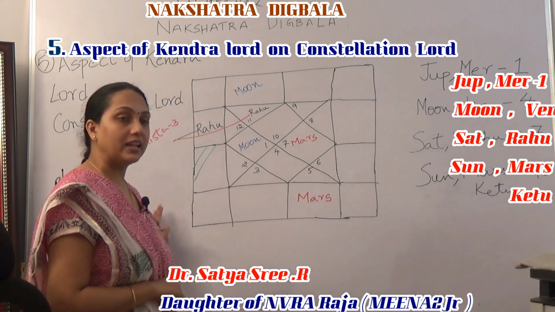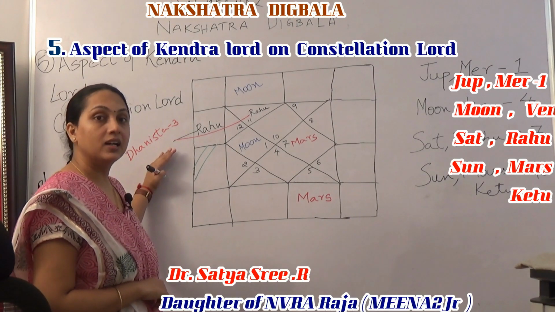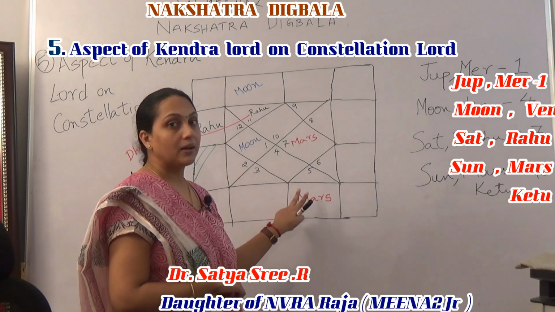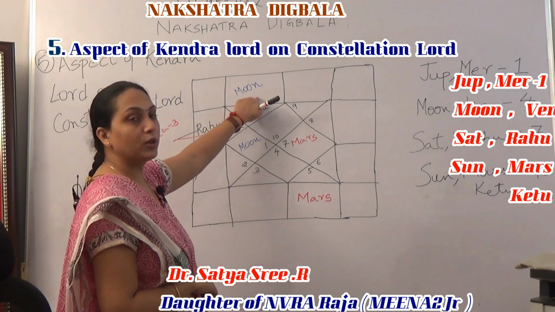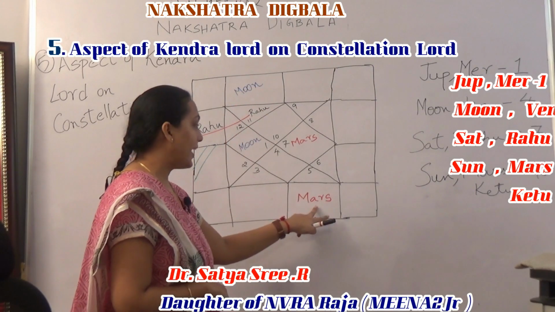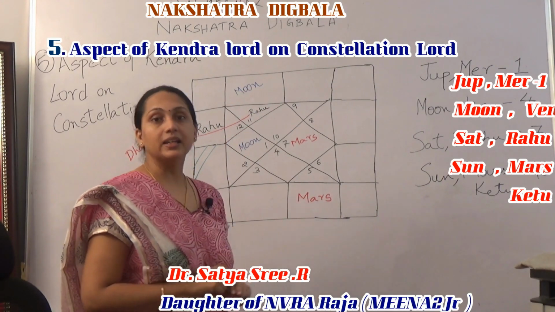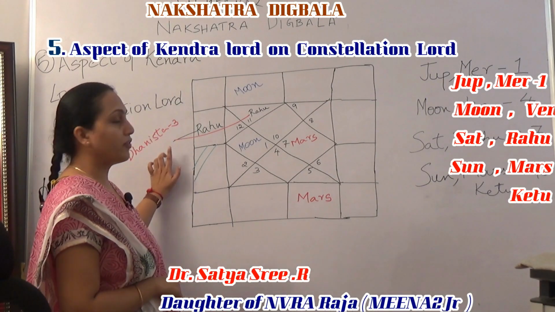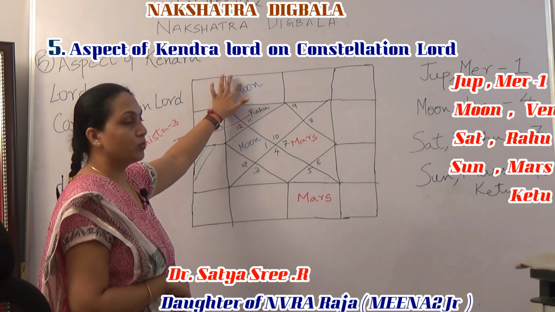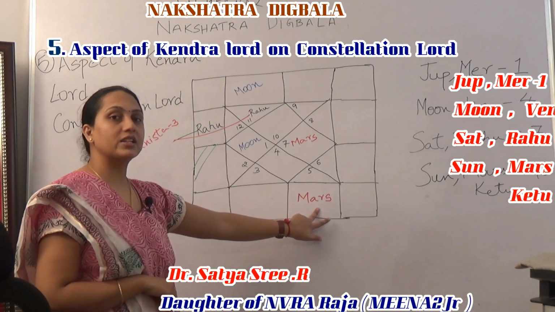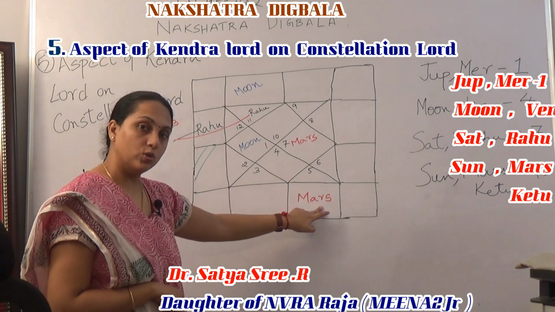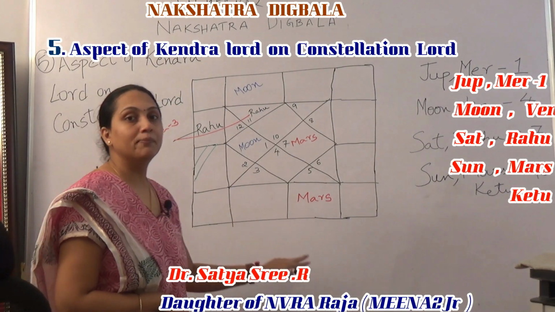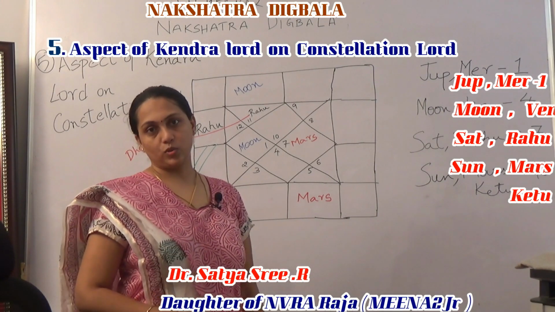The 7th Lord Moon, from Aries, aspects Mars in Libra. Mars is the constellation Lord of Rahu. So the 7th Lord Moon aspects Mars, the constellation Lord of Rahu, and Rahu has gained Digbala in this horoscope.